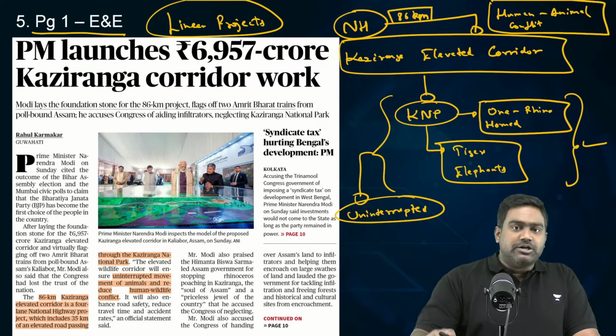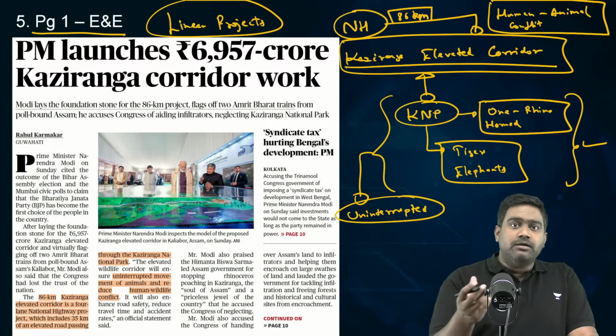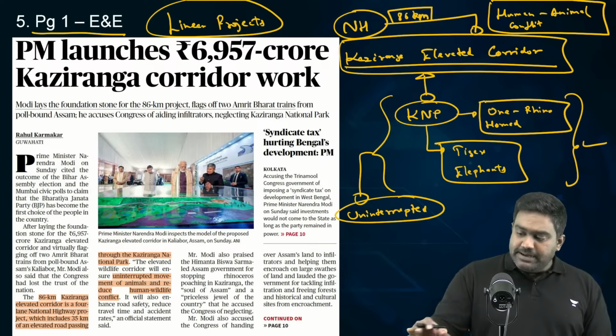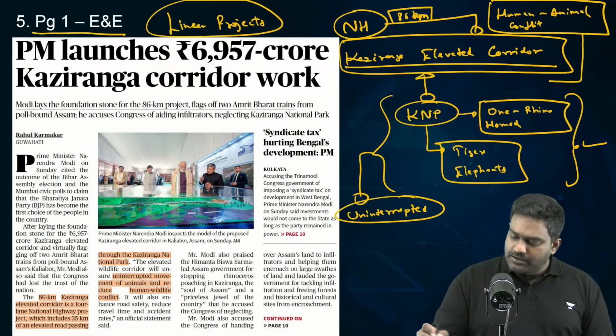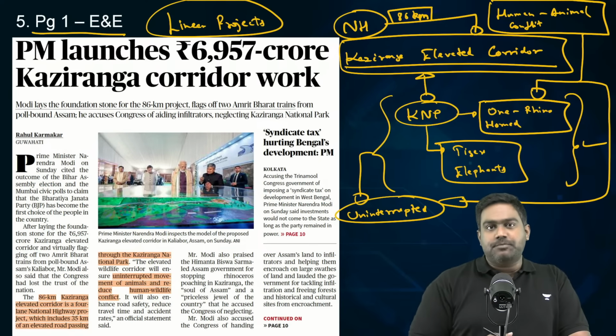So, building such an elevated corridor will not only serve the economic and strategic purpose of facilitating safer and easier travel and connecting Northeast India with the rest of the country, but it would also help in minimizing incidents of man-animal conflict and ensure that the migration and movement of animals would be uninterrupted.